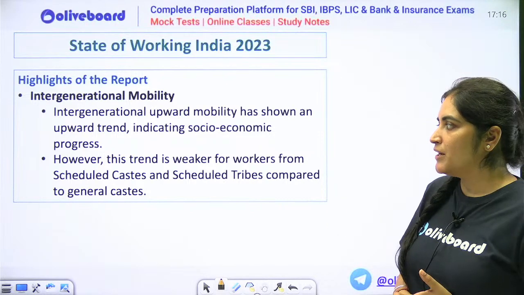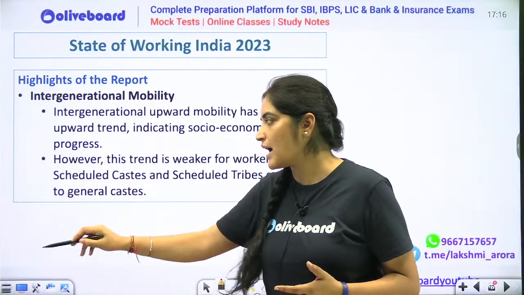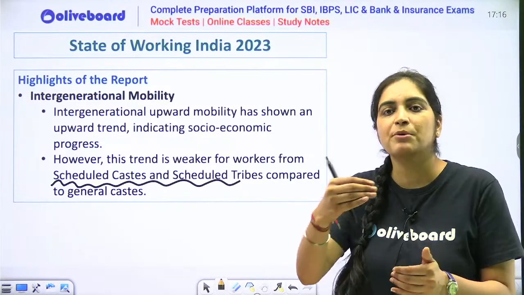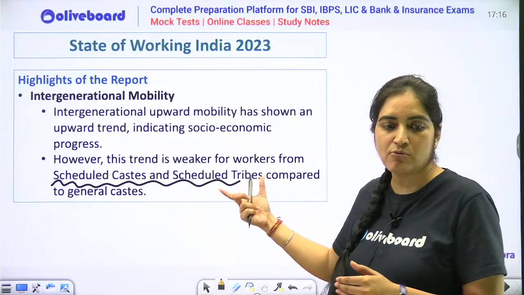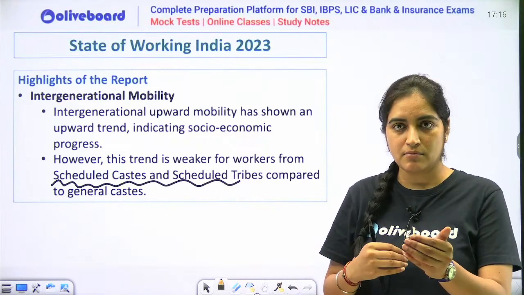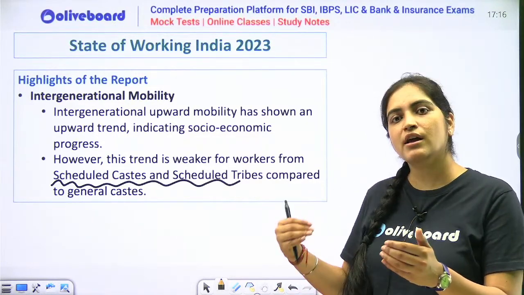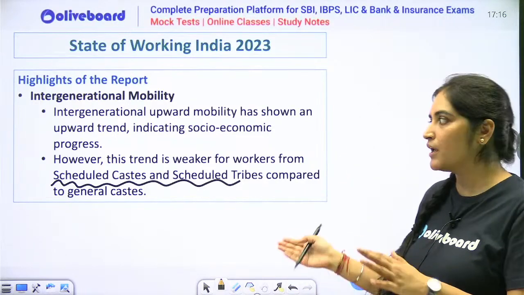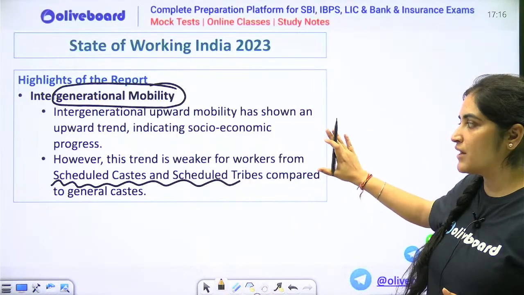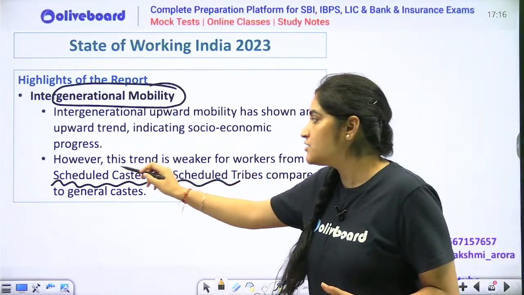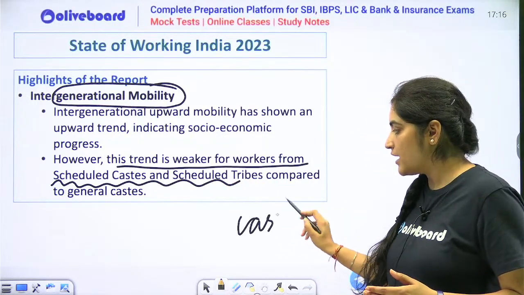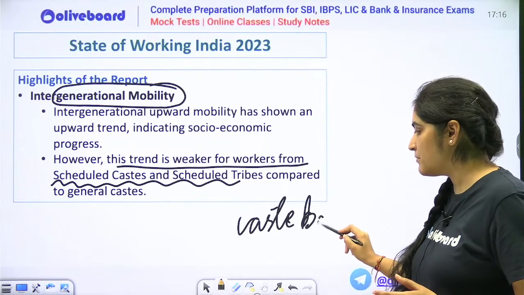Then intergenerational mobility actually depends on your caste. What is intergenerational mobility? Mobility means एक प्रोफेशन से दूसरे प्रोफेशन में लोग कितने ज्यादा एंटर कर रहे हैं, that is what your mobility means. तो इंटरजेनरेशनल, एक जनरेशन से दूसरे जनरेशन में जब the person is working, is it working in the same profession which the father was working, or they have changed their profession? That is what intergenerational mobility means. So social economic progress, this data shows that this trend is weaker for workers from scheduled caste and scheduled tribes. Therefore यहाँ पे बोल रहे हैं there is prevalence of caste based discrimination.